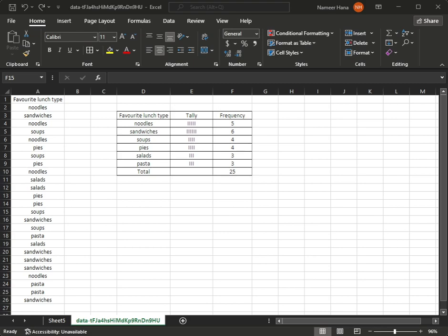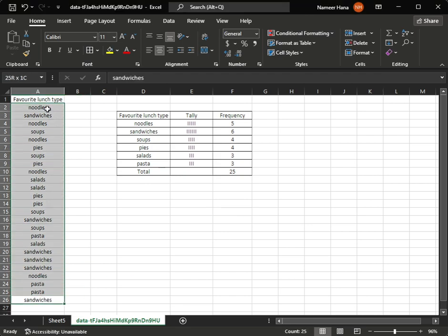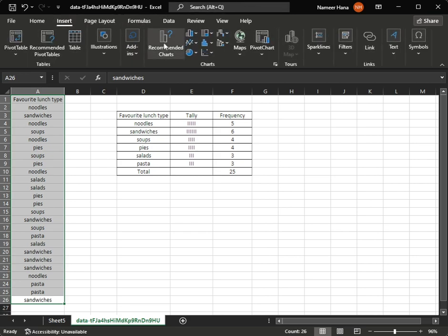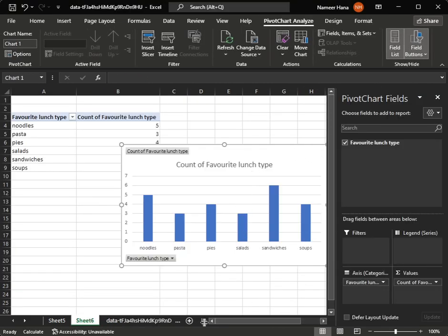Hey everyone, I'm gonna show you how to draw a column graph using Excel. So if you want to draw a column graph using Excel, you could just highlight your data, go to Insert, and then click on Recommended Charts. Now, if you do it this way, it's most likely gonna give you the best chart for your data. In this case, it's a nice column graph.